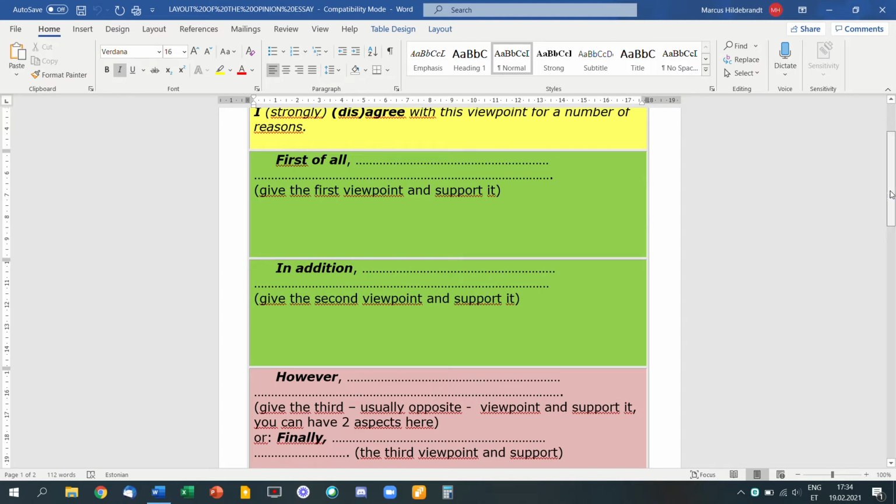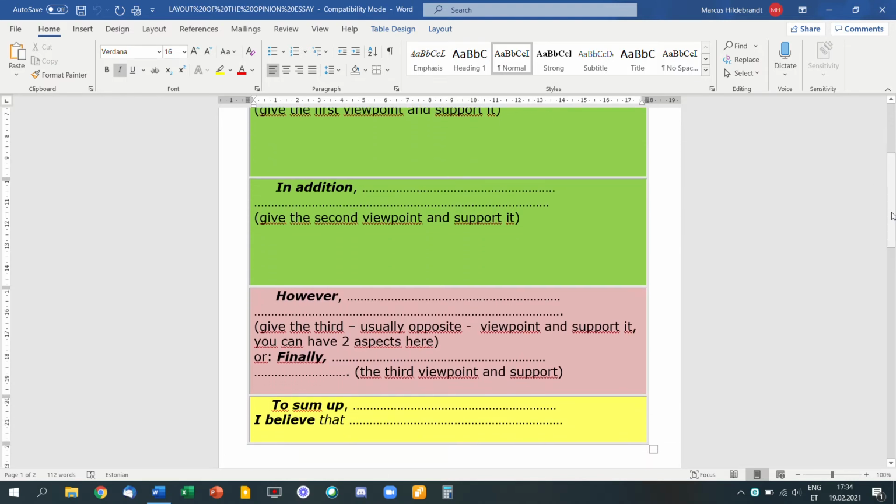Like I said before, the final paragraph in your main body should also present the opposite side. And then you have the final paragraph, the conclusion, in which you sum up, restate your opinion, and maybe once again mention your strongest argument that supports your opinion. Remember that in this final paragraph, you should try to change the wording. You should not repeat yourself word for word.